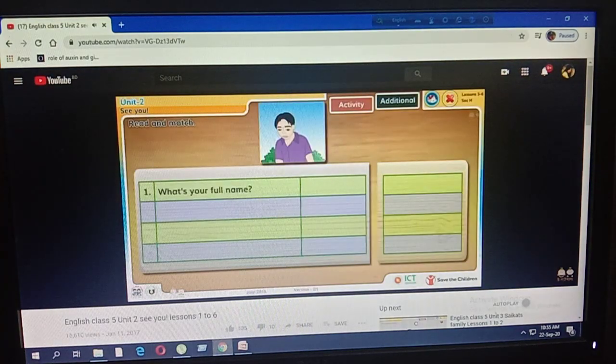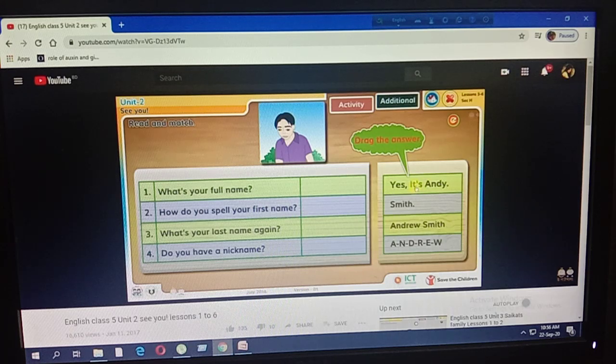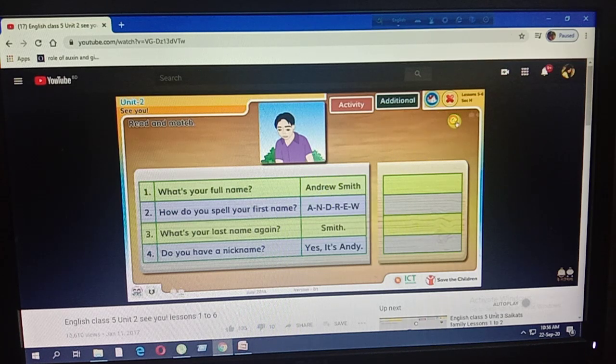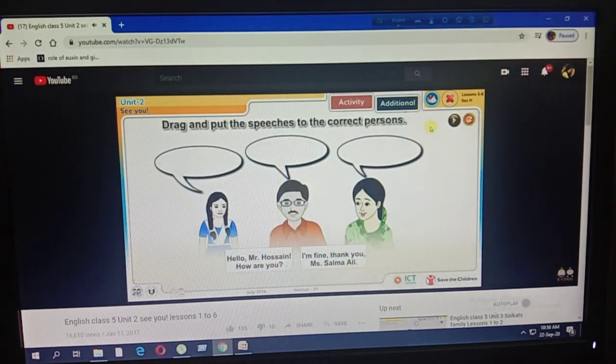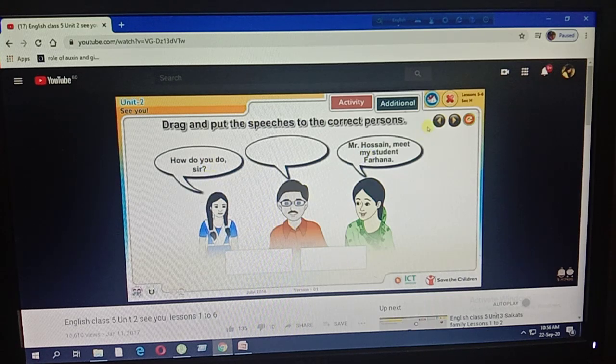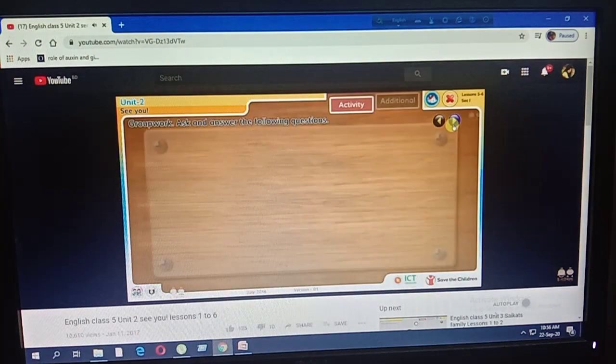Read and match. Drag and put the speeches to the correct persons. Group work. Ask and answer.